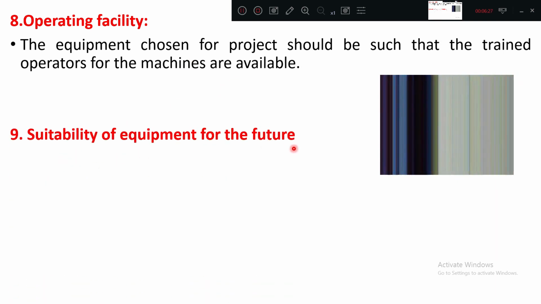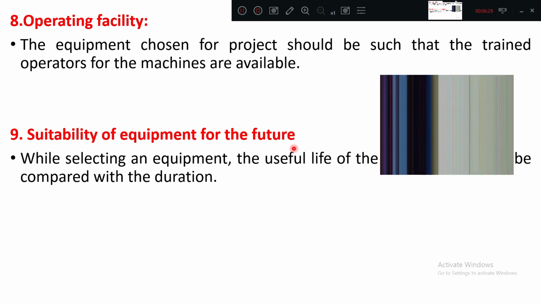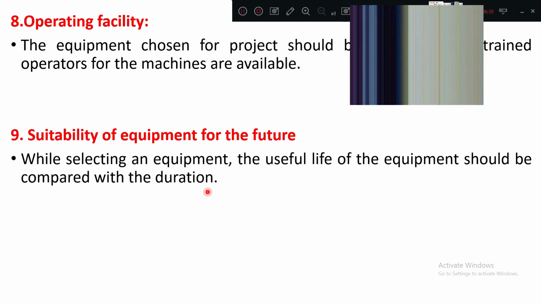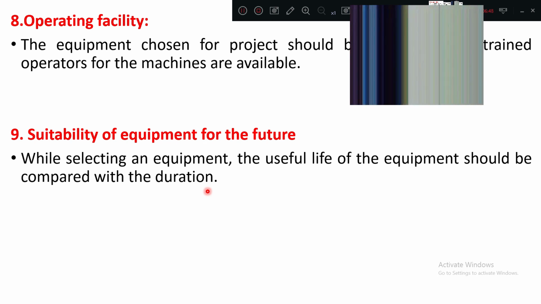Suitability of the equipment for the future. While selecting the equipment, the useful life of the equipment should be compared with the duration. What do you mean by this one? Okay, whether that machine is purchased for this project only, or you are keeping the future projects also in mind, that is the important point.